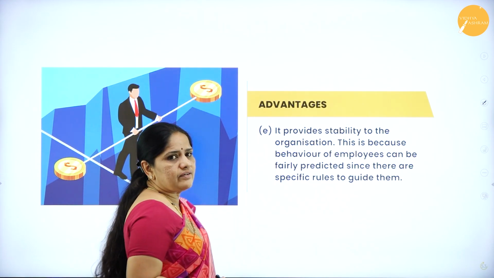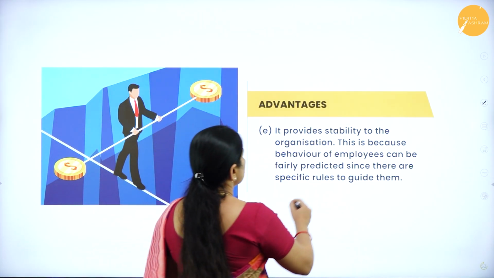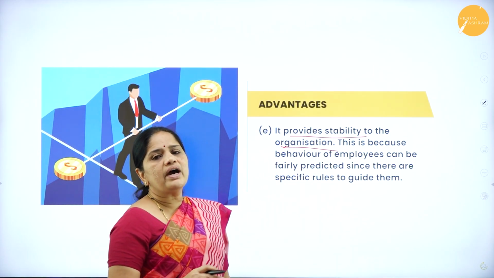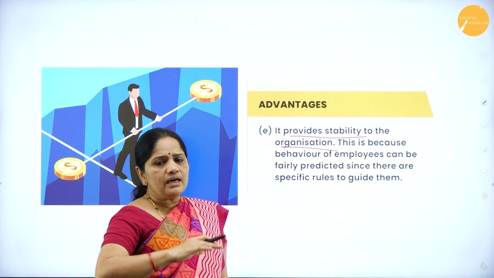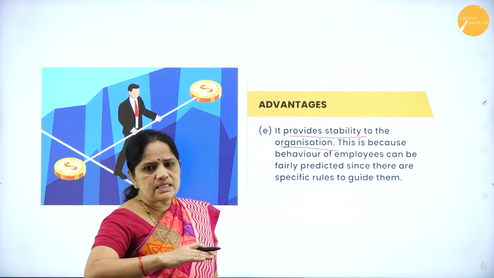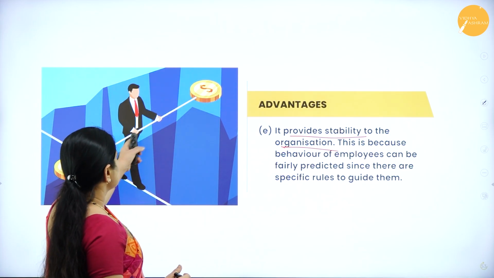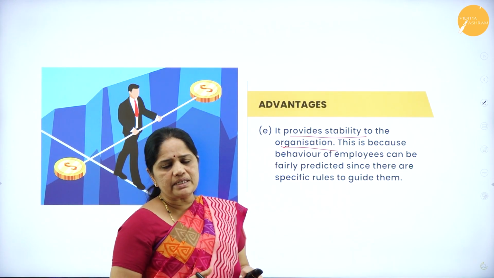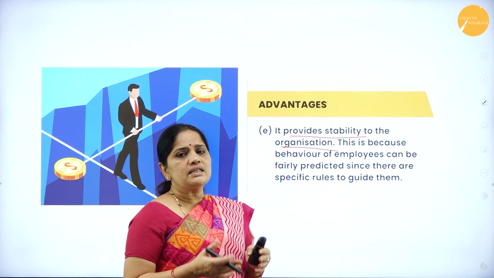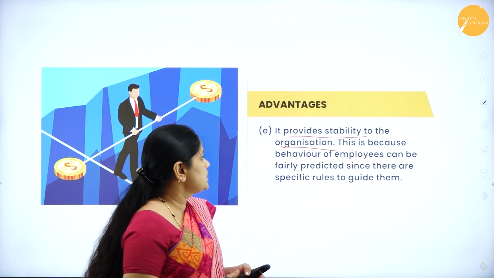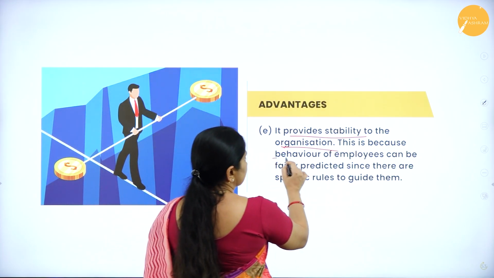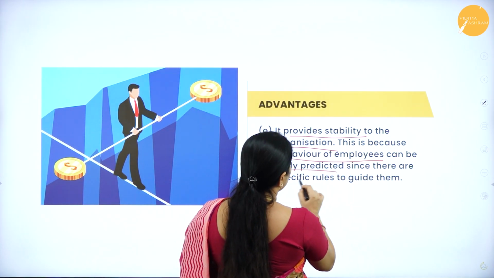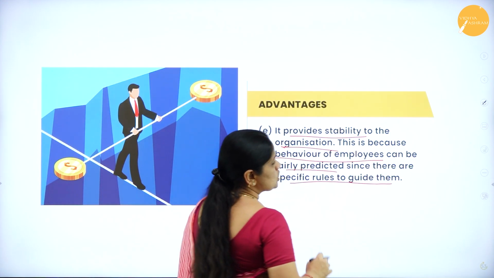Then, the next advantage of having a formal organization is it provides stability to the organization. So, when you have a formal organization, the organization will run in a very stable manner. You can see this person who is doing a balancing act here. In the same way, when the organization is run on a formal basis, there will be stability in its operations. How can we get stability? Because behavior of employees can be fairly predicted since there are specific rules to guide them.